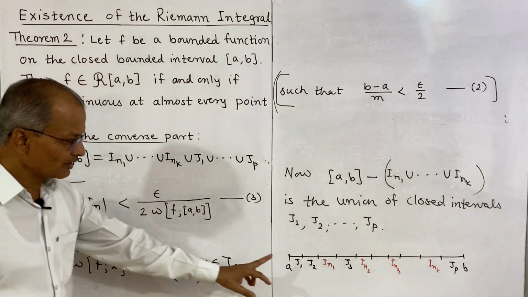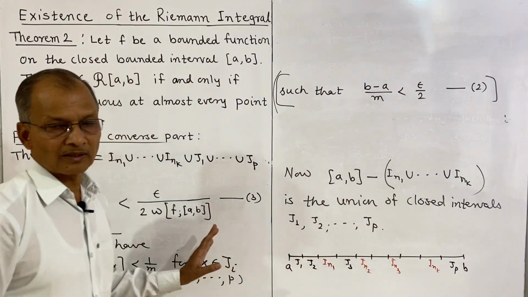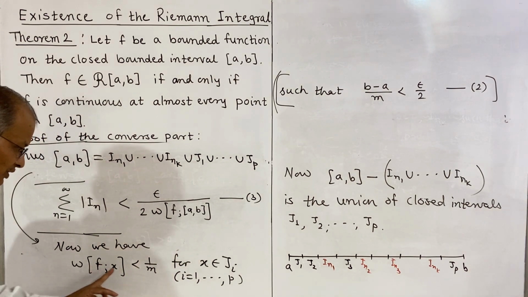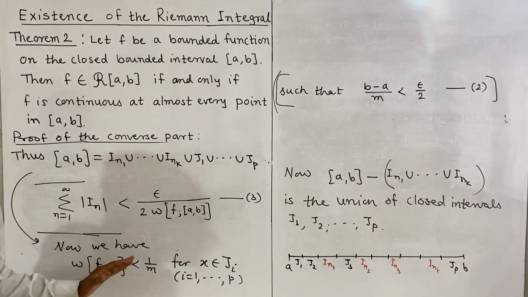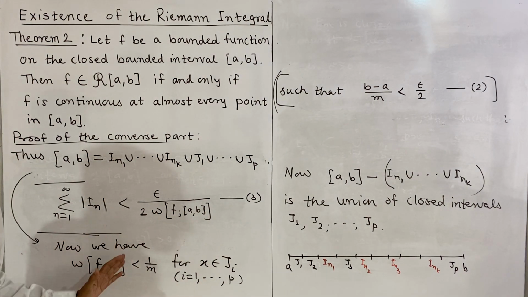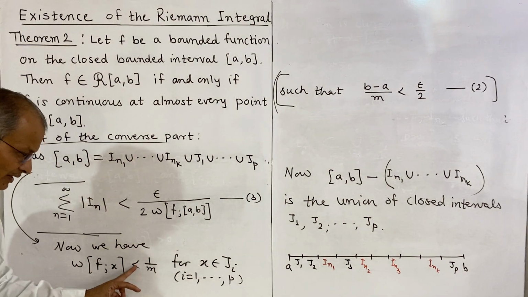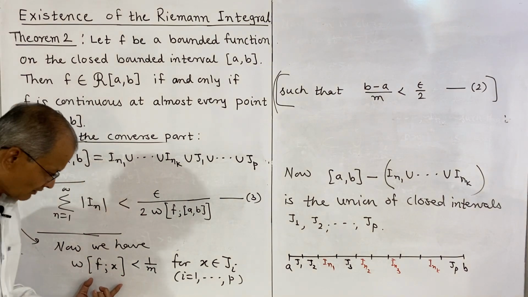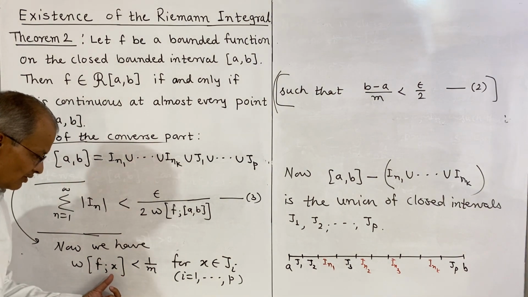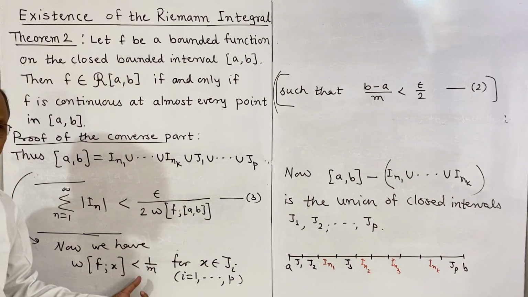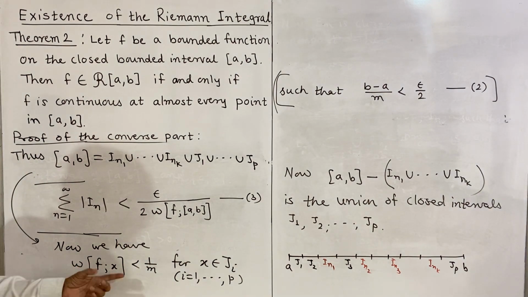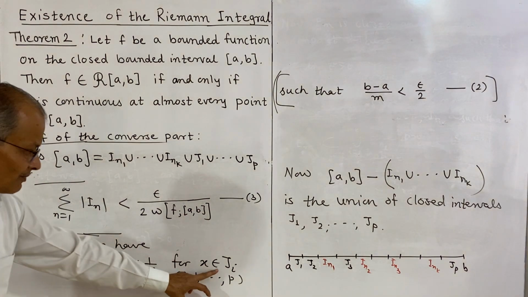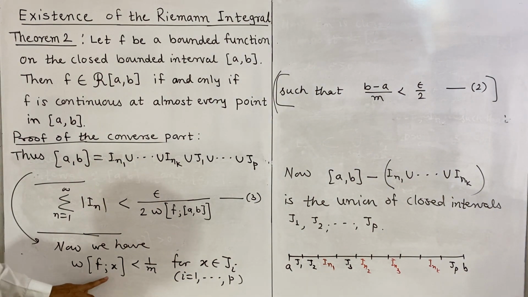If x is in this interval J1, J2, Jp, then the function is continuous at x, and if the function is continuous at x, the oscillation is less than 1 by m, because we have considered Em is the set where the function is not continuous, oscillation is greater than or equal to 1 by m. Therefore there are two types of oscillations we are considering. The function is continuous at x, the oscillation is less than 1 by m, and the function is not continuous, the oscillation is greater than or equal to 1 by m. So for this interval x belongs to Ji, the oscillation is less than 1 by m.